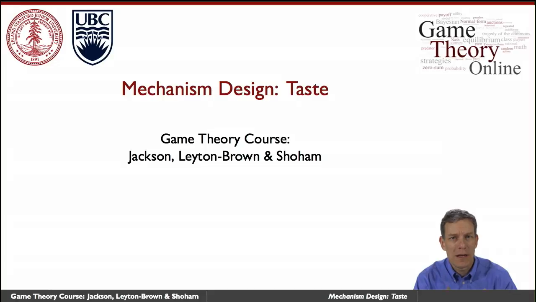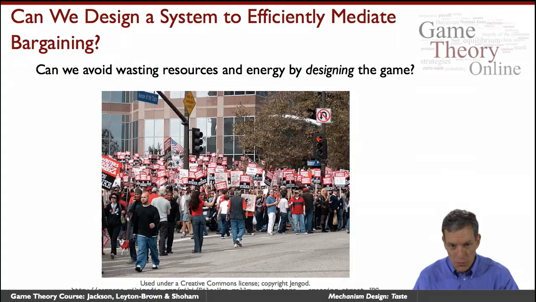And the idea is, instead of taking the game as given and trying to analyze it, we'll look at situations where we have some idea of what we'd like to see be the outcome. And then the question is, can we design a game that will yield that outcome? So can we design institutions? And one big puzzle in the way people behave is the inefficiency that goes on in terms of bargaining. There's often bargaining breakdowns, and people spend a lot of time trying to figure out, how do we mediate bargaining? What's an appropriate technique to bring two sides together so that they can reach a bargain?